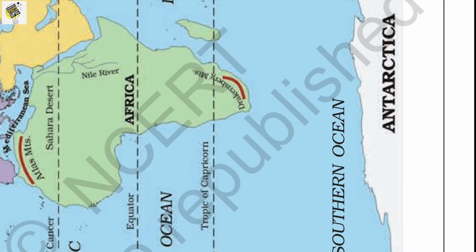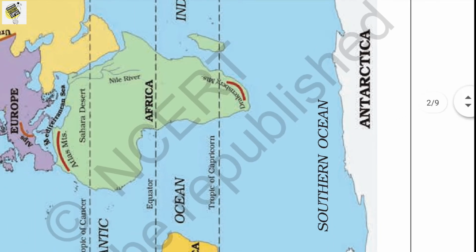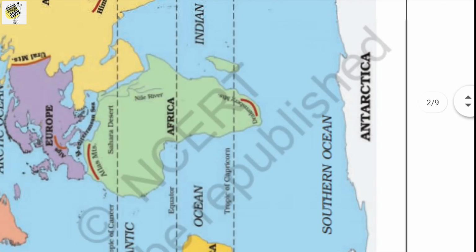Okay, so the Sahara Desert is the world's largest hot desert, which is located in Africa, and the continent is bounded on three sides by the ocean. Isn't it? And we can find there is a river, that is the Nile River. It is the world's longest river, which flows through Africa. And we have already discussed that the three major lines pass through Africa, that is the Equator, Tropic of Cancer and Tropic of Capricorn. So Africa is a very important continent.